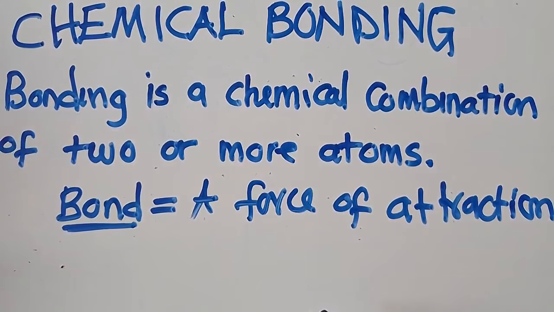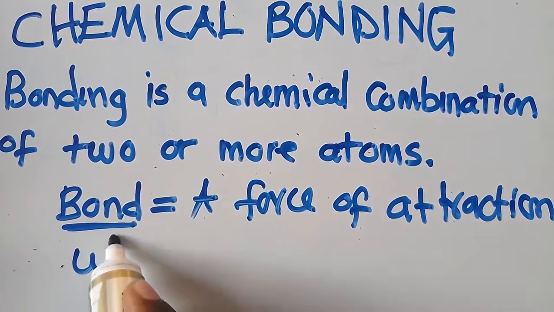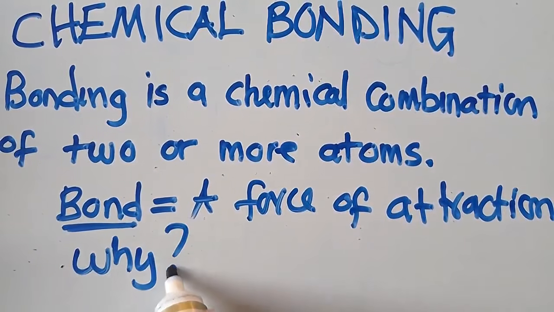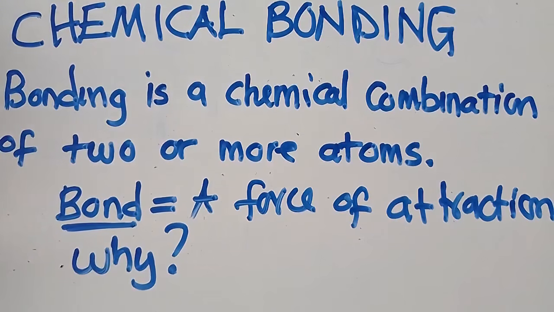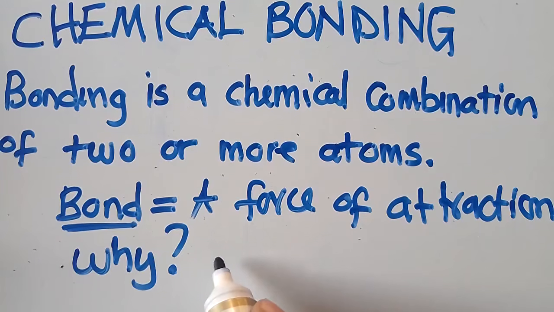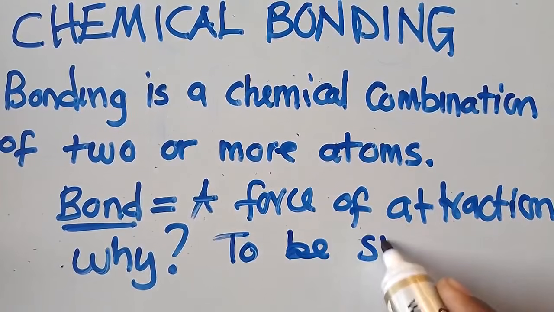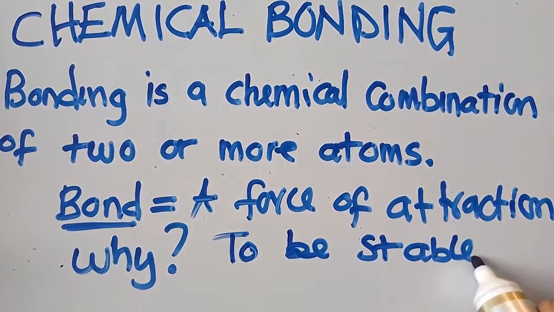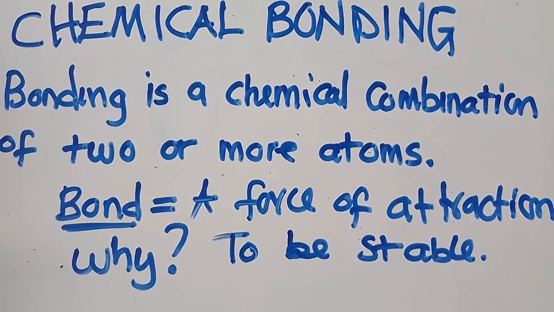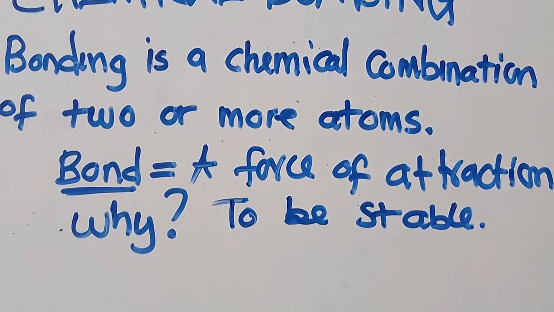One thing you need to understand about chemical bonding is why atoms bond. Why do atoms undergo bonding? What's the whole reason? The reason is that they undergo bonding so that they can be stable. So if a question comes in an exam saying, why do atoms undergo chemical bonding?